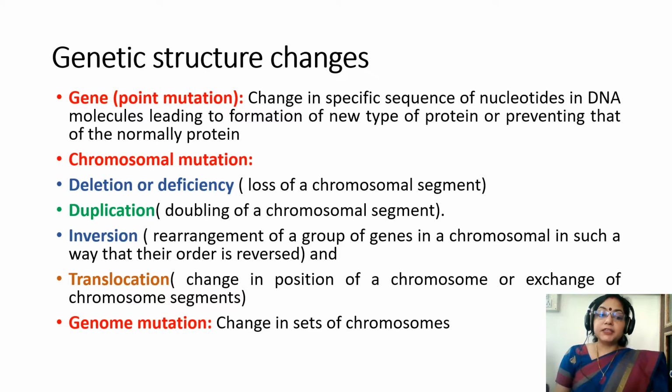Number one, deletion or deficiency, that is loss of a chromosomal segment. Duplication, that is doubling of a chromosome segment. Inversion, that is rearrangement of a group of chromosomes in such a way that their order is reversed. Translocation, that is change in position of a chromosome or exchange in chromosome segments. And genome mutation, that is change in the set of chromosomes.